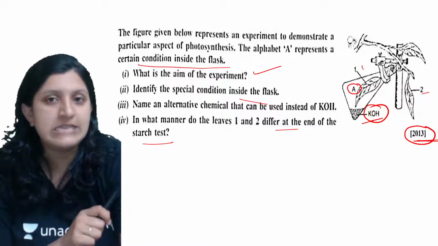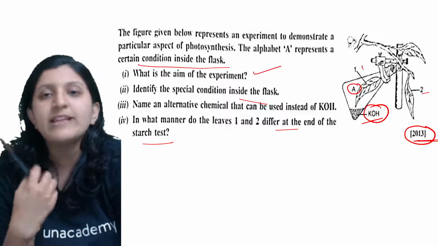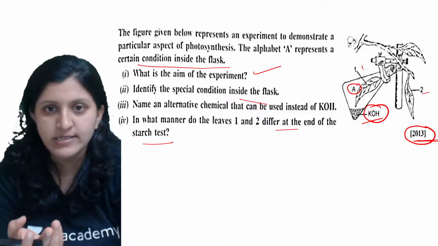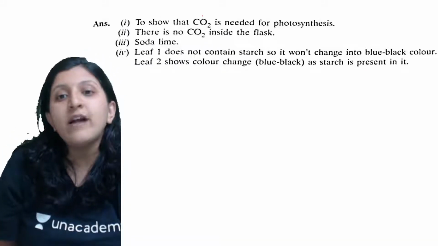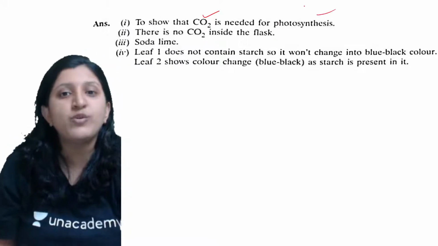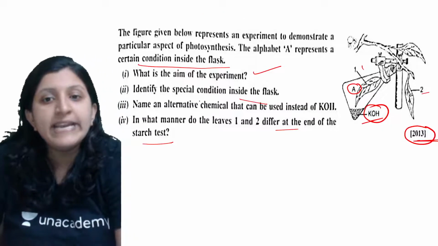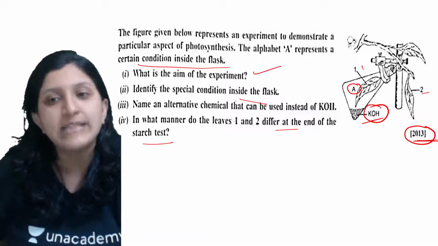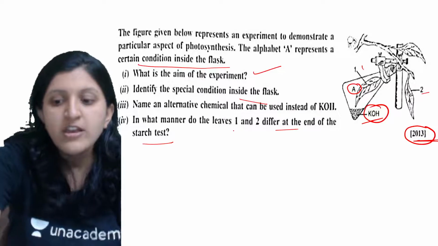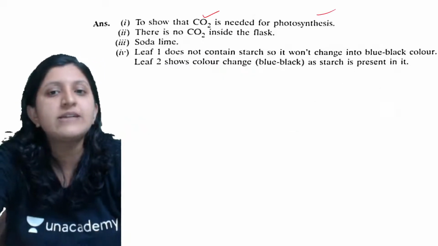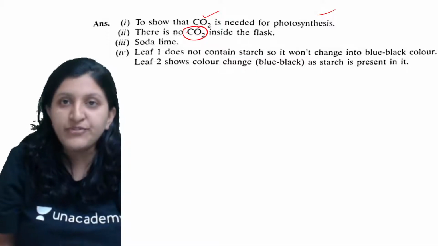So if the photosynthesis does not occur, so basically there is no starch synthesis. I mean, there is no glucose synthesis, there is no starch synthesis. So what exactly are they trying to prove here? To show that the carbon dioxide is needed for the photosynthesis. Okay. And what is the question? So identify the special condition inside the flask. So what is that special condition inside the flask here? So special condition inside the flask is that there is no carbon dioxide inside the flask.